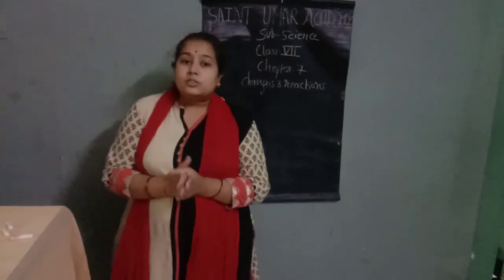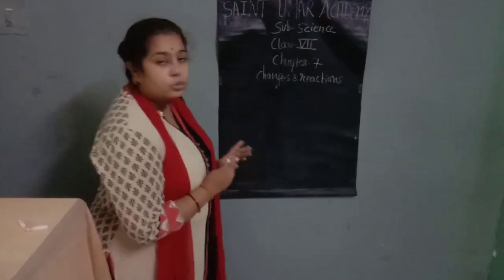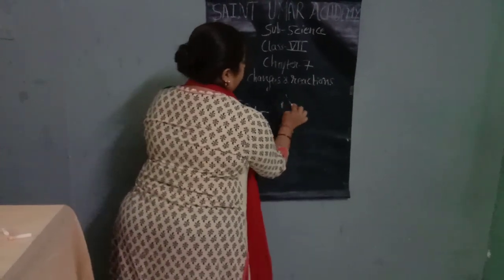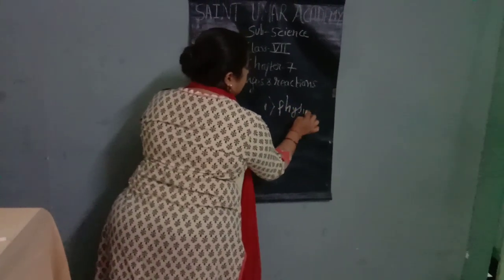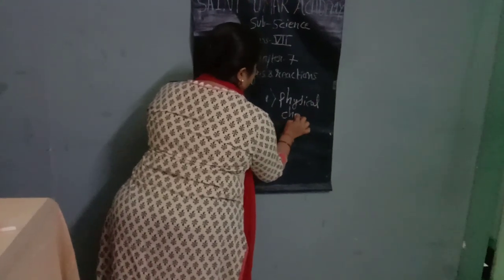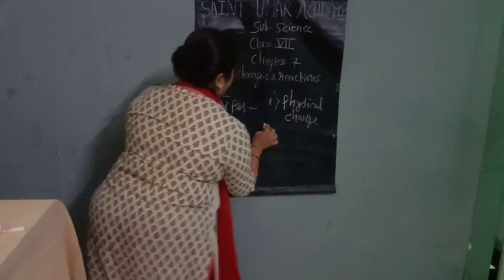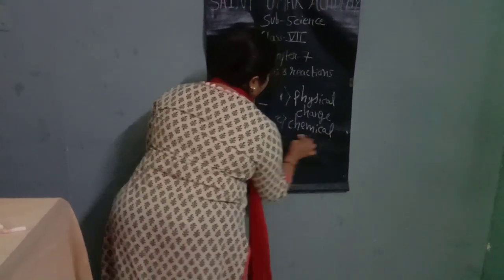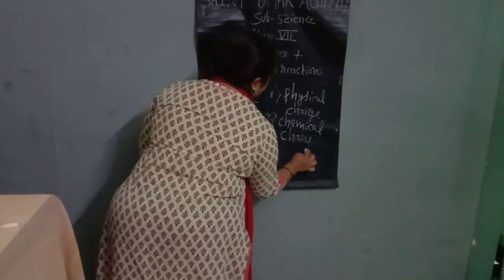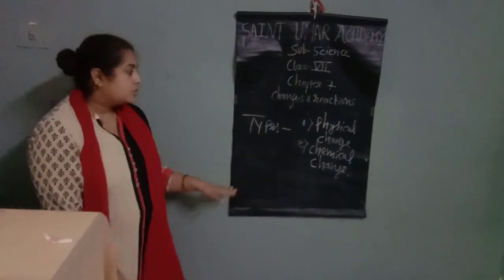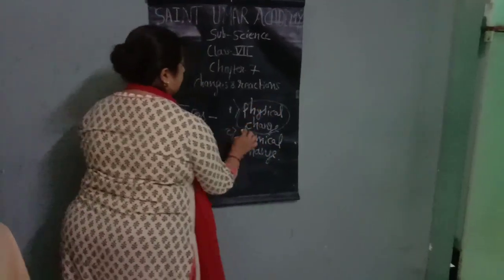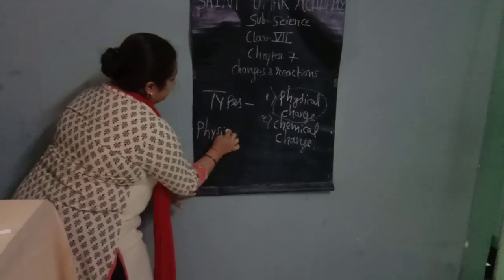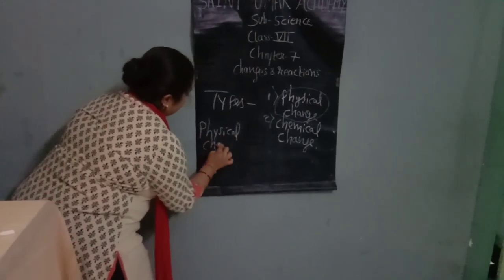Now, on the basis of nature, these changes are divided into two broad categories. First is physical change and the second one is chemical change. In this class we study only physical change. Now, what is physical change?